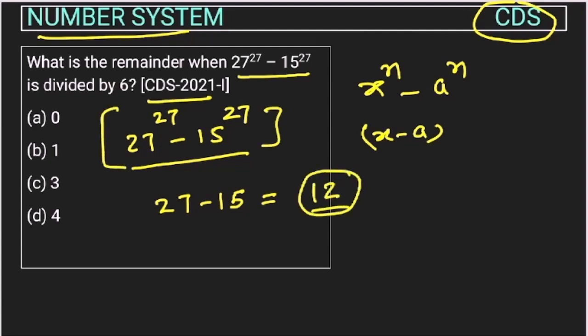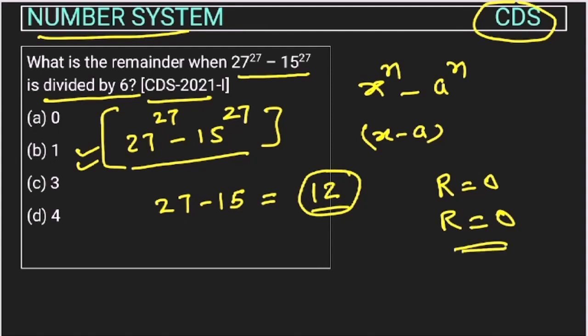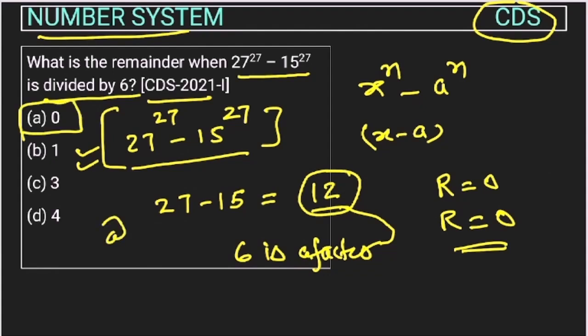If 12 is a factor of this, but the question is asking that we divide by 6. If we divide by 12, then we are getting remainder as 0. And 6 is a factor of 12. So 6 will also divide the expression completely. That time also we will get remainder as 0, right? Because 6 is a factor of 12, right? Any factor of 12, if it divides this, then also we will get remainder 0. Like if we divide by 2, by 3, by 6, by 12, in any case the remainder will be 0. So the answer of this question will be option A.